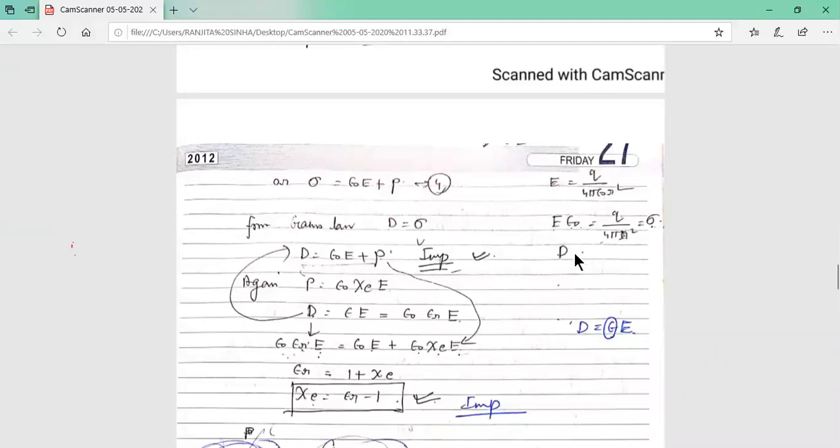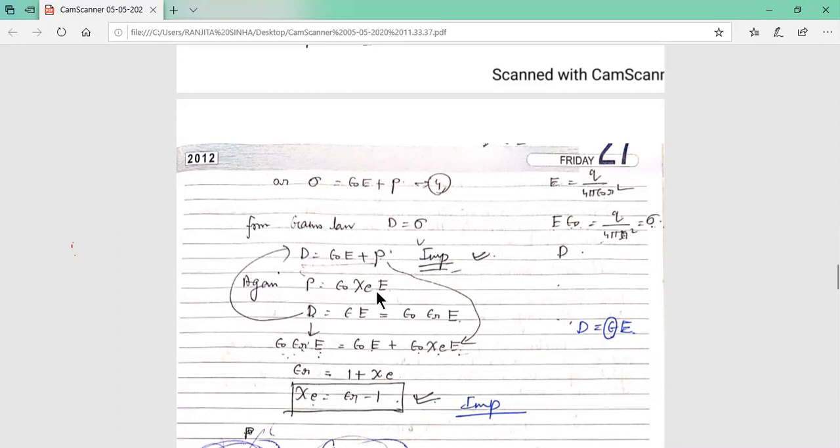So it comes from displacement current. I will explain later what displacement current is. D equal to epsilon 0 E. When I discuss Maxwell's equations, I will give you the full idea. Now, D ultimately is equal to sigma. So putting D equal to sigma, D equal to epsilon 0 E plus P. This is a very, very important relation.